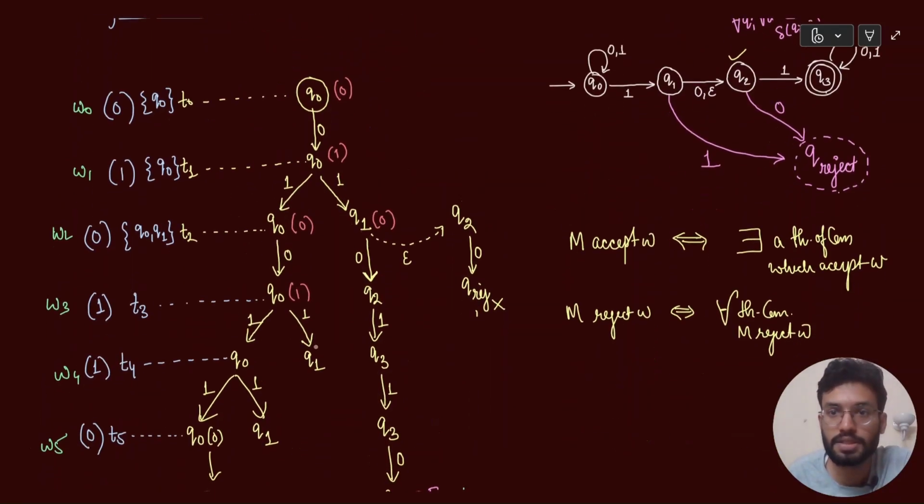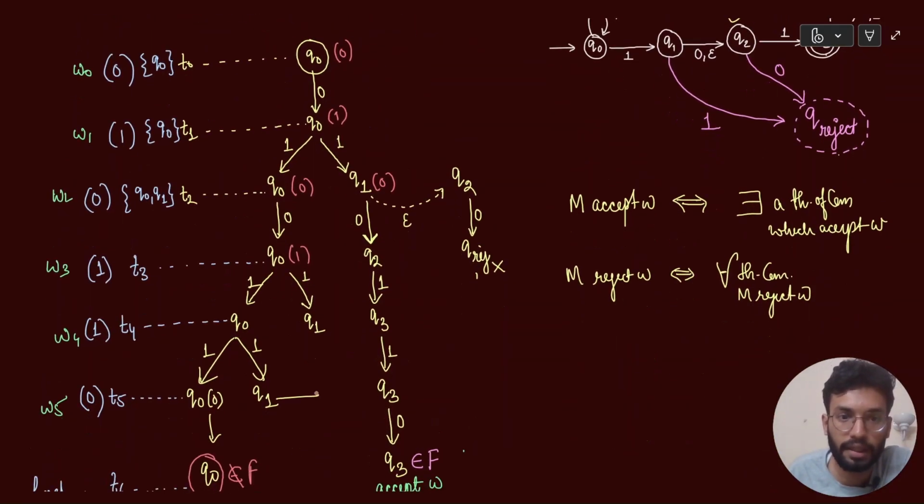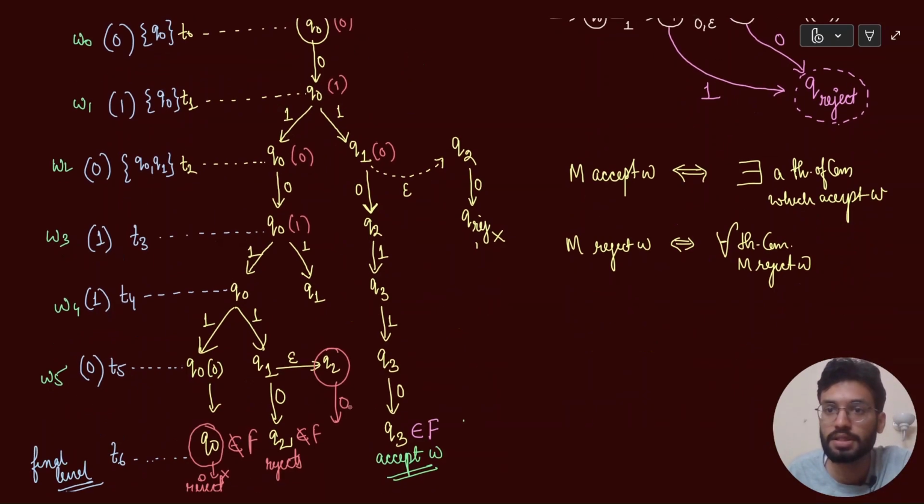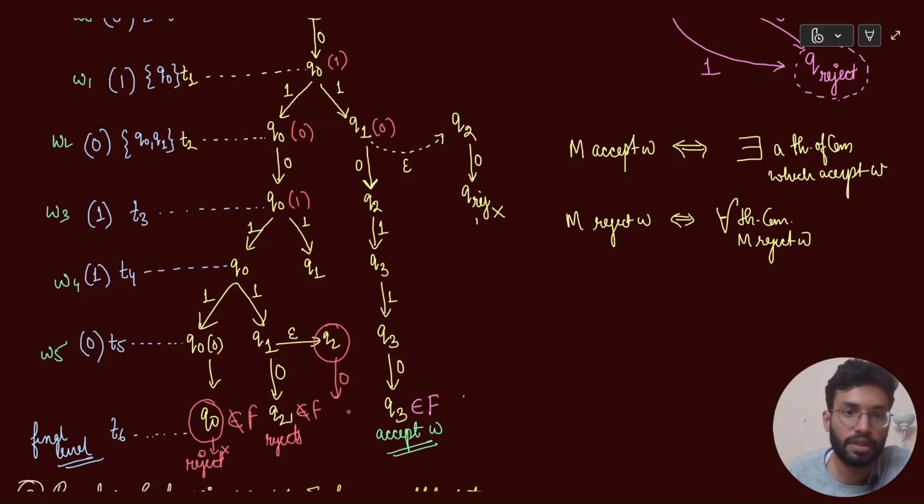What do you need to take at Q1? You need to take a 0 input. So at Q1 you can take an epsilon transition and go to Q2, or you can take a 1-0 transition and go to Q2 itself. But again, Q2 does not belong to F. So this thread of computation also gets rejected. Now you are at Q2 and you need to input a 0. So Q2 on 0 is a Q reject. So you went to Q reject. So obviously this thread of computation gets rejected.